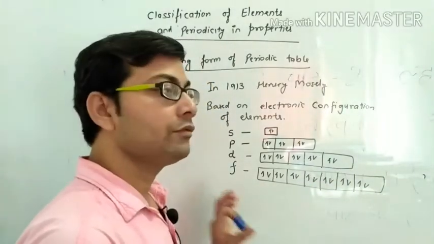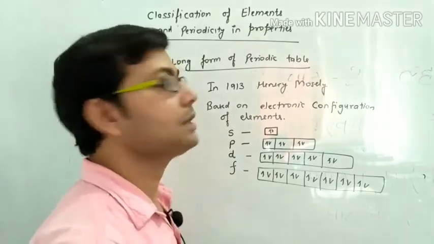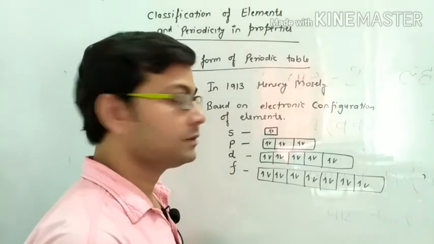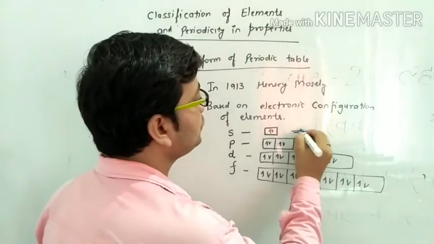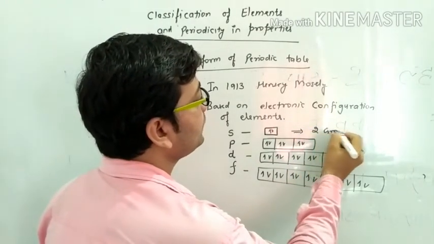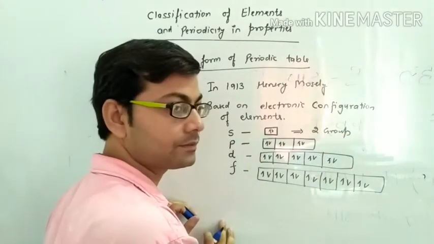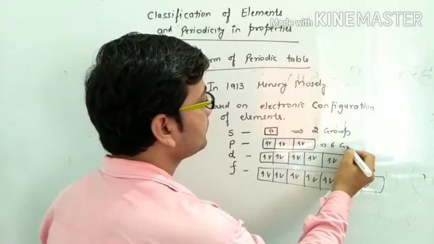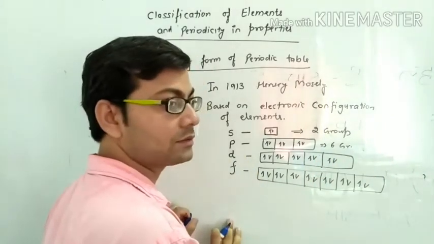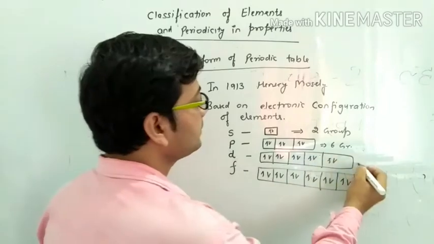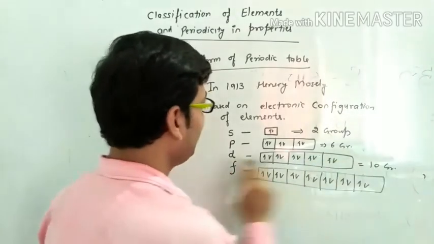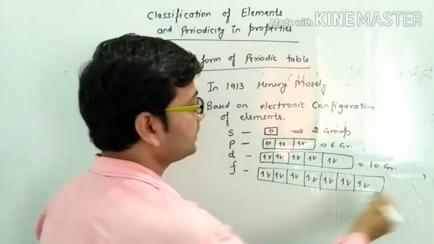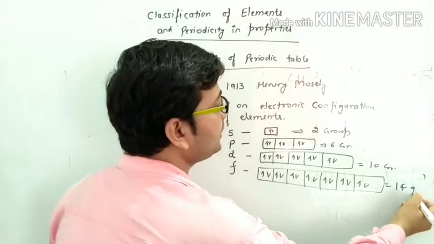So when Moseley made the periodic table, there are 2 groups in the s block, 6 groups in the p block, and 10 groups in the d block. Similarly, in the case of f, there are 14 groups.